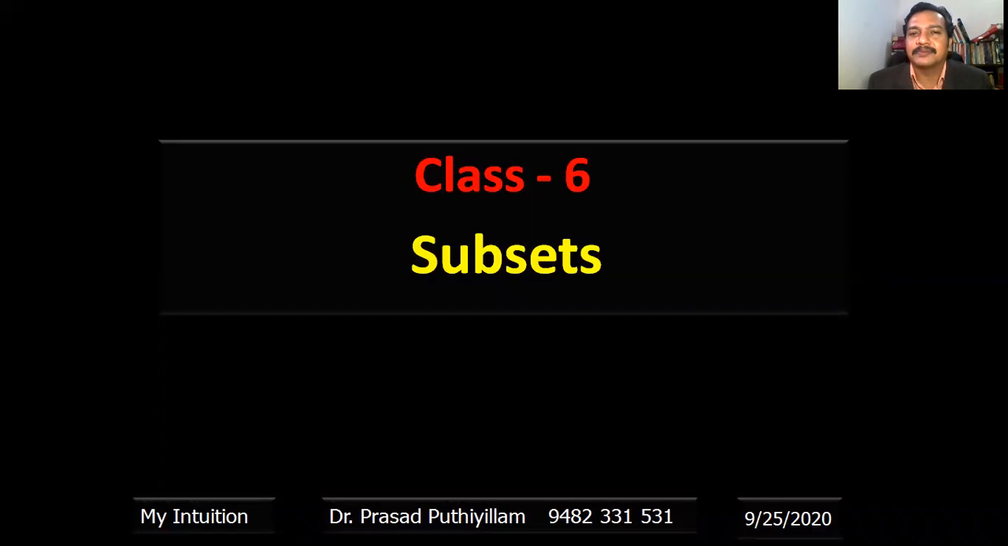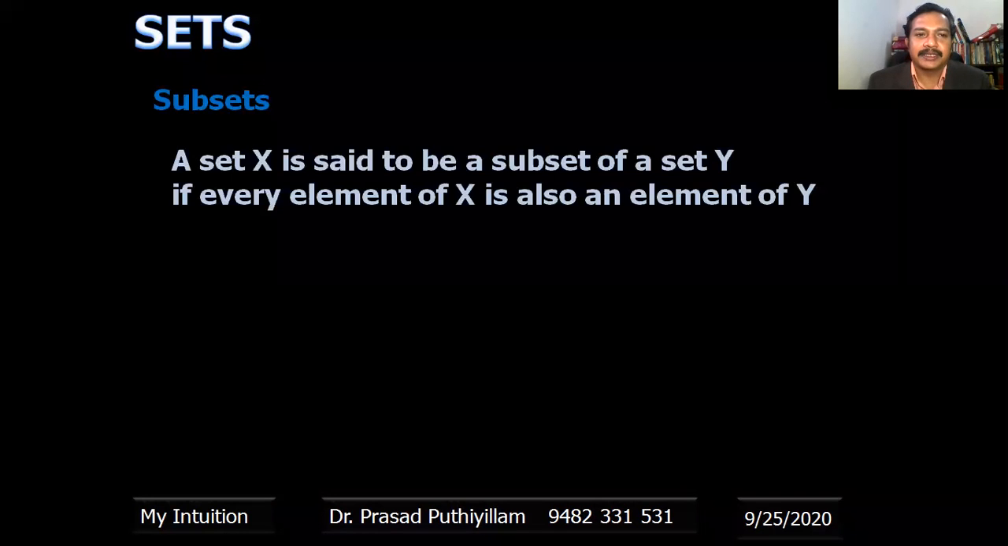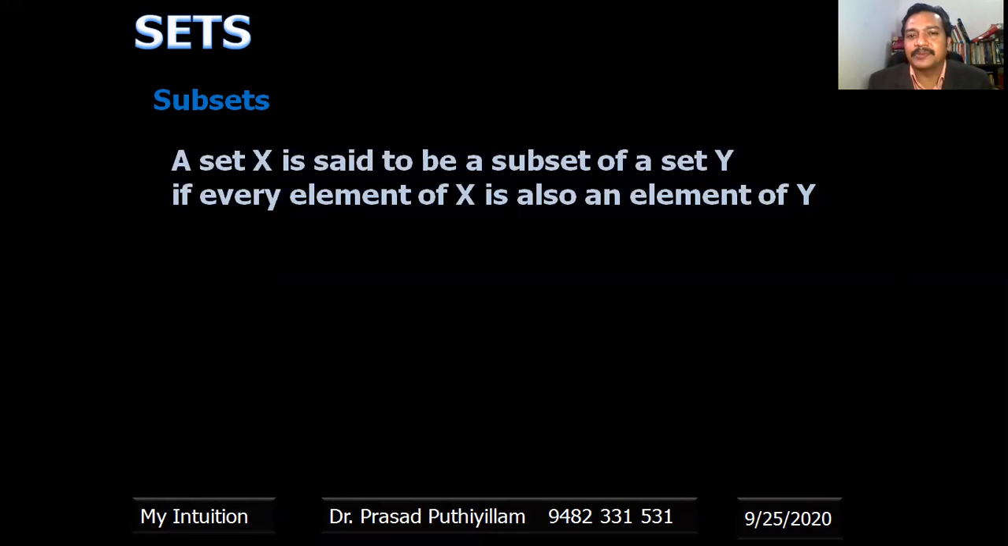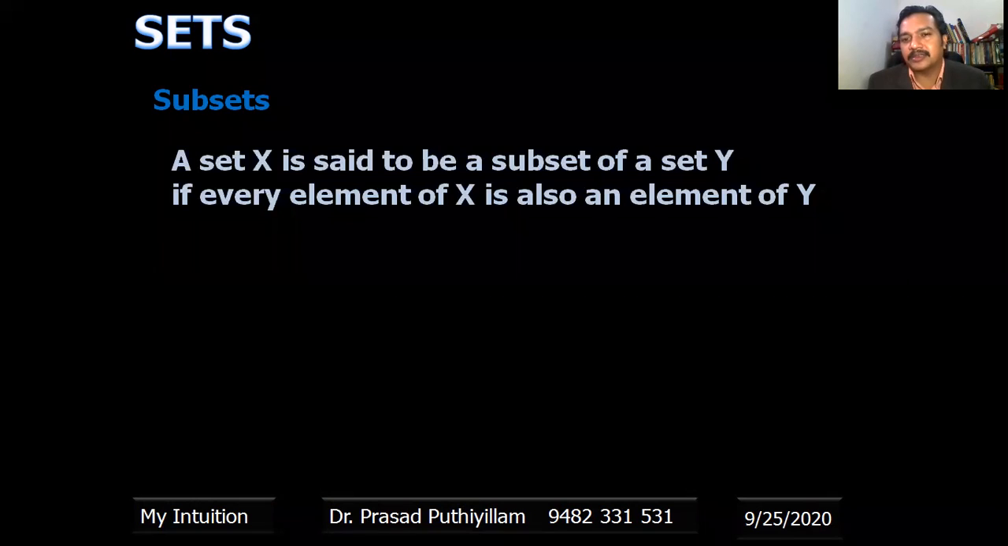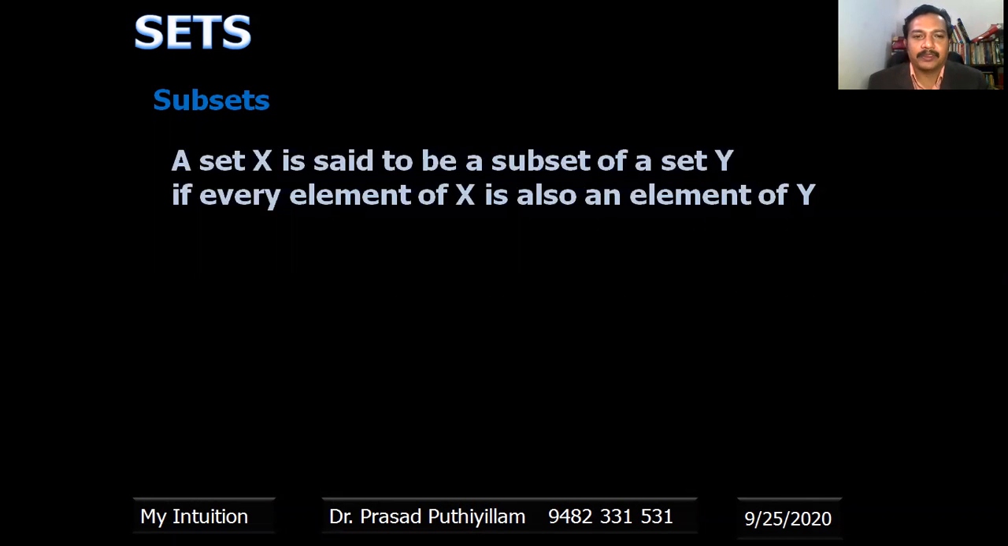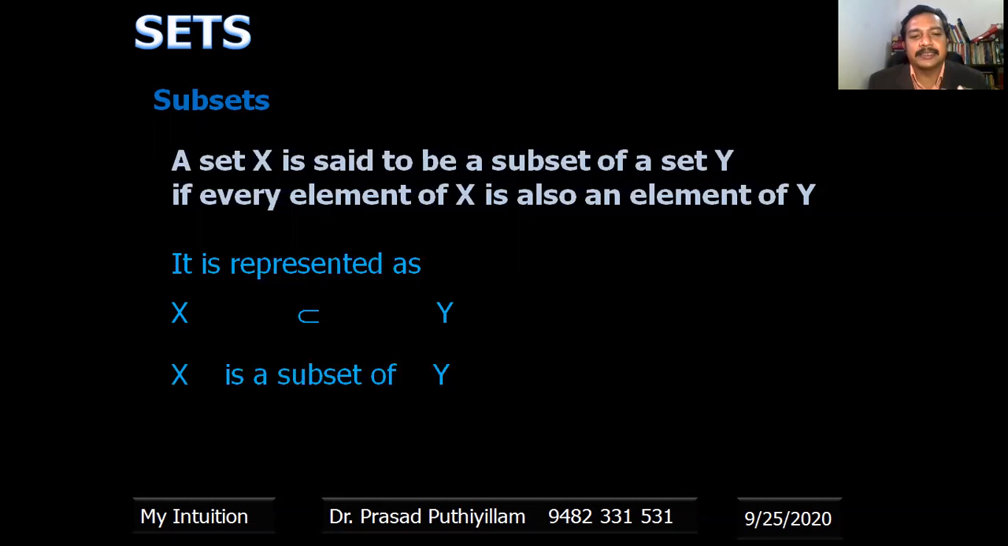So, class number 6, subsets. A set X is said to be a subset of set Y if every element of X is also an element of Y. So all elements of X are part of Y, then X is a subset of Y. Understood. It is represented by a symbol, used as X is a subset of Y, or X is contained in Y. We read it as X is a subset of Y.